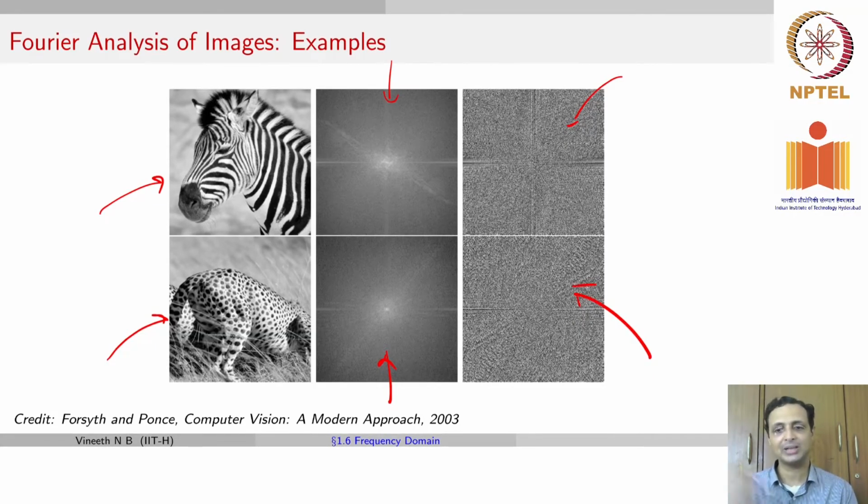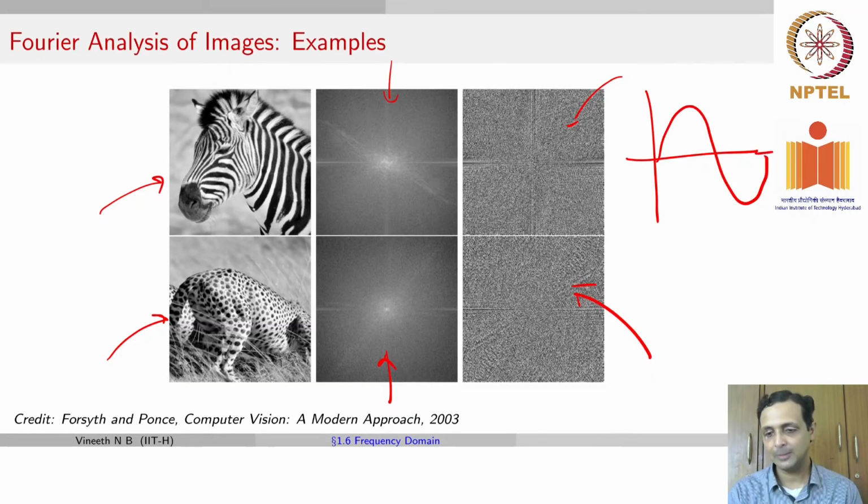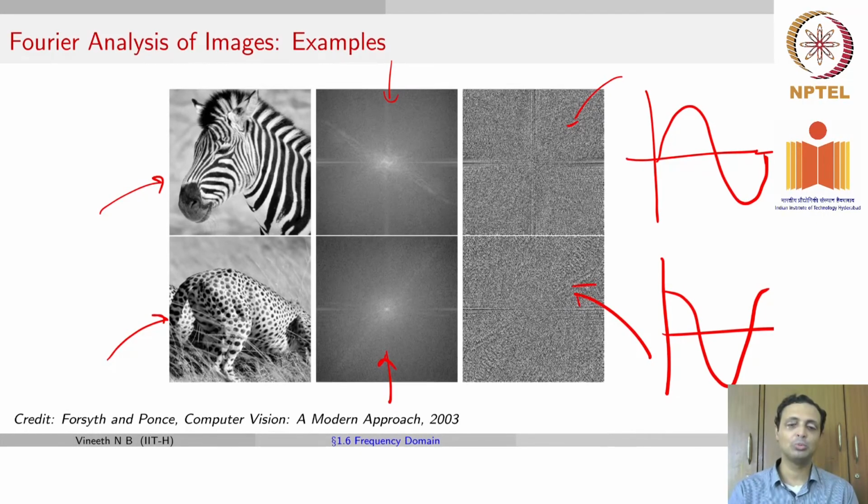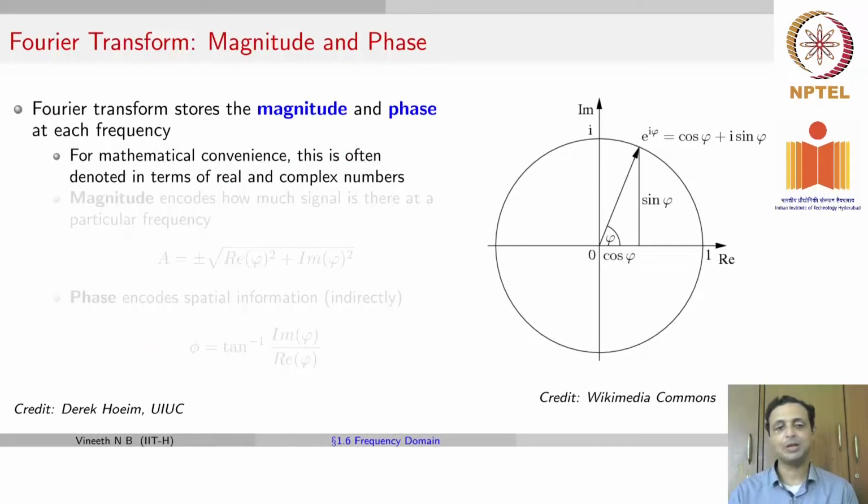Phases are where the sinusoid starts. For example, this is a certain sinusoid with a frequency. This is a sinusoid with the same frequency, but with a slightly different phase. So the third column represents the phase component of the signals, and we'll try to talk about what that means over the next few slides.